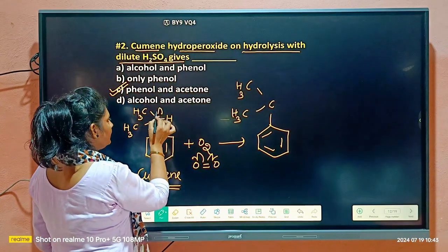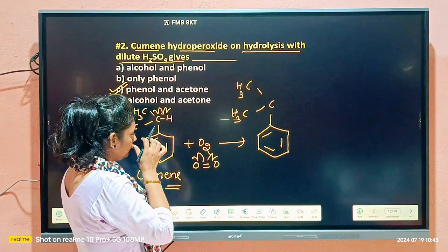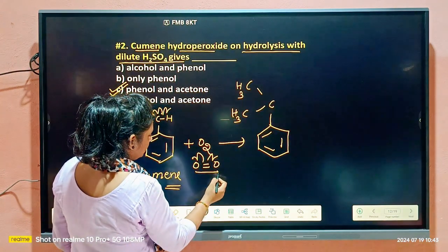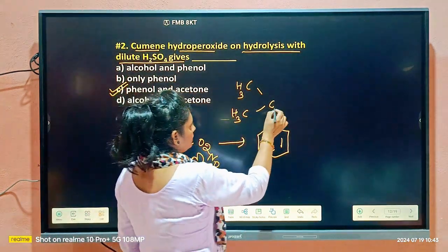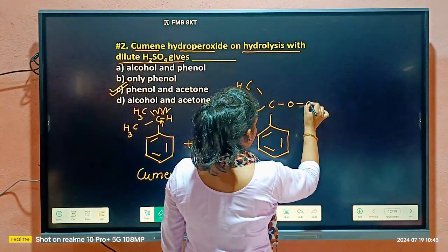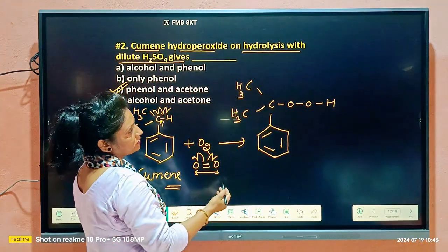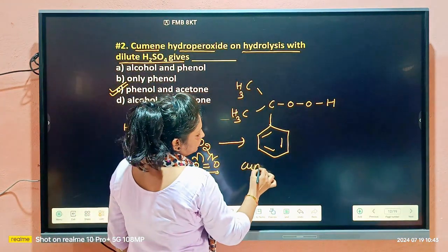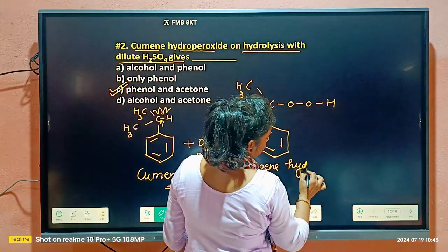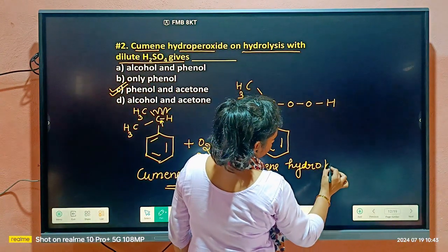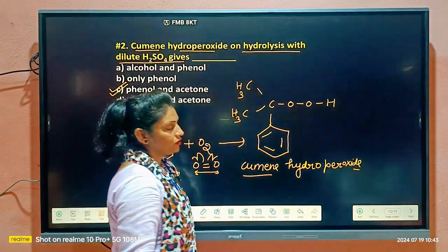Here homolytic fission will also take place. So what will happen? This molecule will be set here. So we can get it like this. This is the cumene hydroperoxide. This is the formula for cumene hydroperoxide.